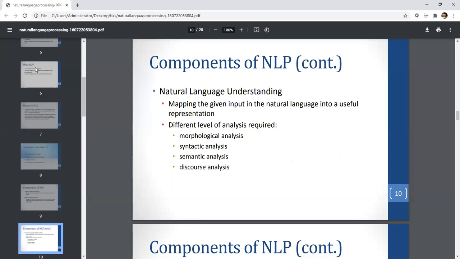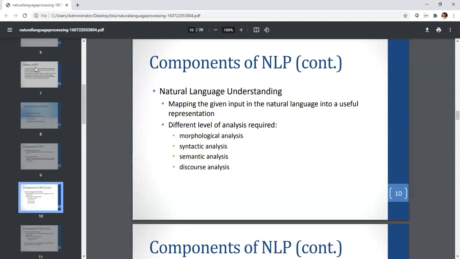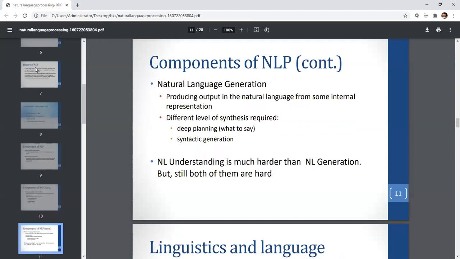Mapping the given input in natural language into a useful representation. The different levels of analysis required are divided into phases like morphological analysis, which is also called lexical analysis, syntactic analysis, and semantic analysis. There are also the phases called pragmatic analysis and discourse analysis. So these are the phases of natural language processing.